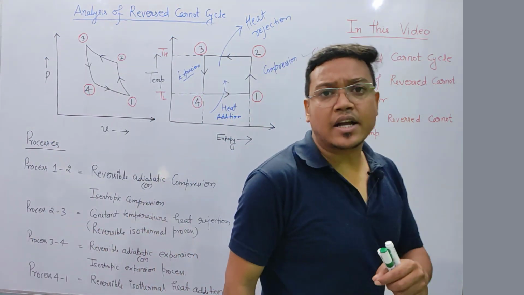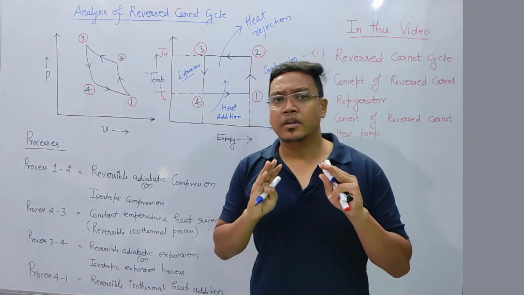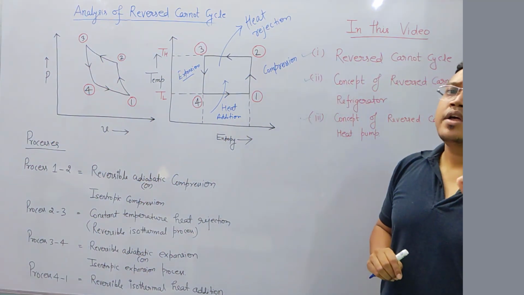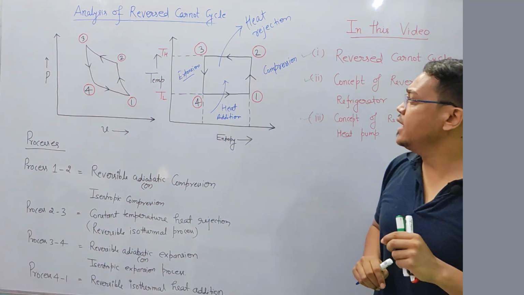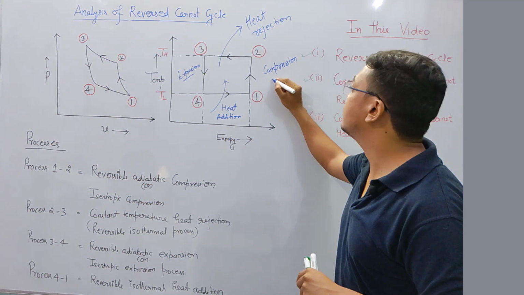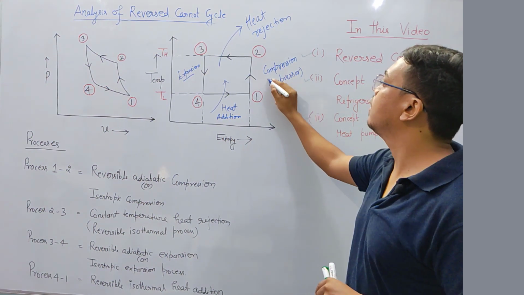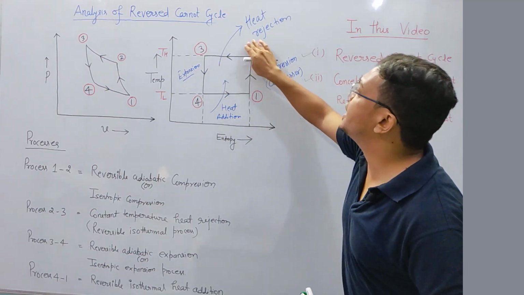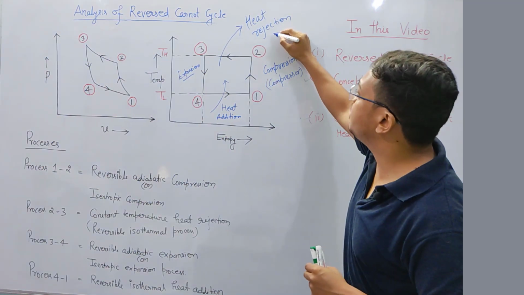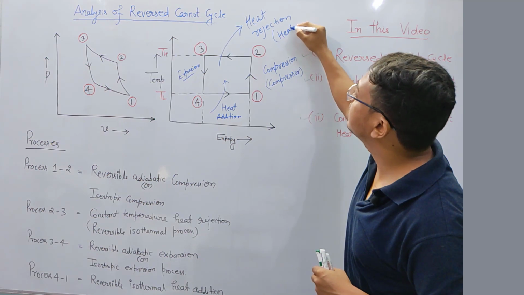So this is the reverse Carnot cycle, and in reverse Carnot cycle there are 4 processes. All these processes I have explained. Now here you can see easily the compression process will happen in compressor. You have to remember, in compressor. Constant temperature heat rejection. Always heat addition and heat rejection processes shall occur in heat exchangers.